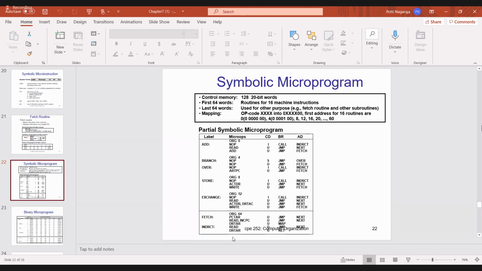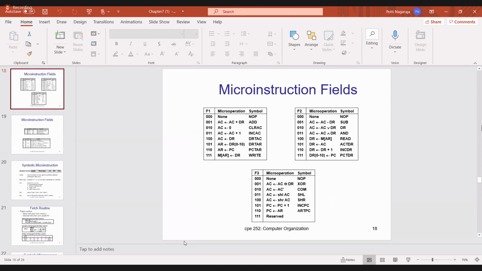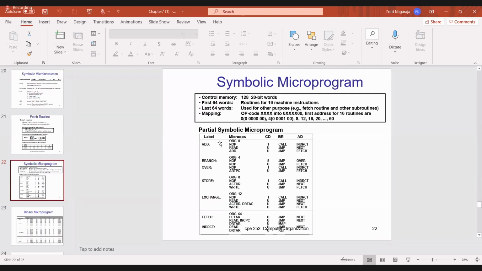Then next, DRTAR. Can anyone say what is DRTAR? Yesterday I said, no. So you see where DRTAR is present. DRTAR is nothing but 101. So in the data register, whatever content is present in 0 to 10, I have to transfer to AR. That is DRTAR. Whatever is there in DR, I have to transfer to 0 to 10. Then unconditional jump. Then return.